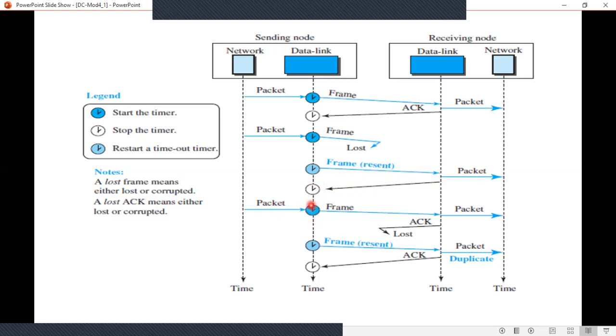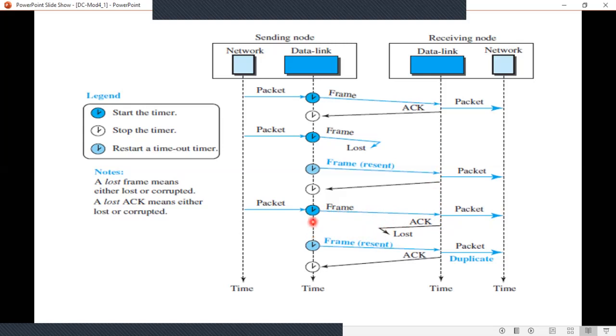That is, a packet arrives from the network layer. Here in the data link layer, it is encapsulated into a frame. Now the frame is sent through the logical link. Okay, it arrives at the receiving node and the packet is sent to the network layer. Now an acknowledgement is sent back to the sender by the receiving node, but what happens in between, the acknowledgement packet is lost here.